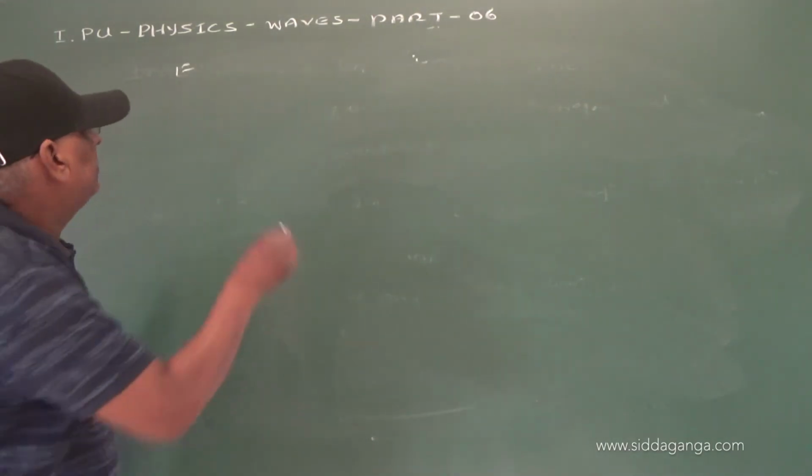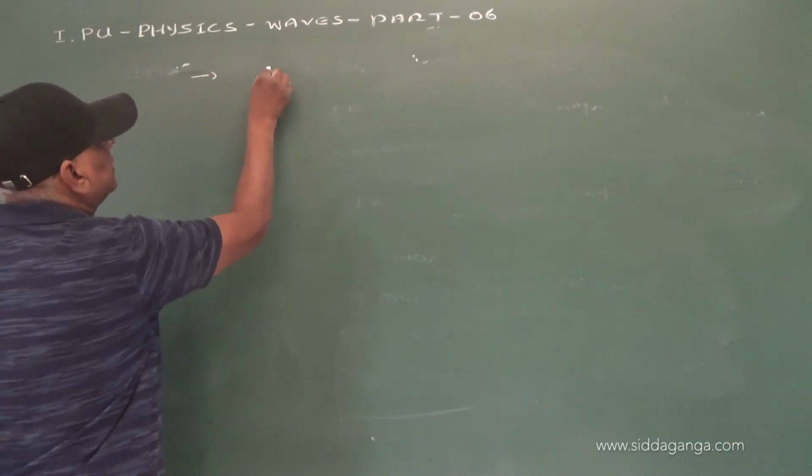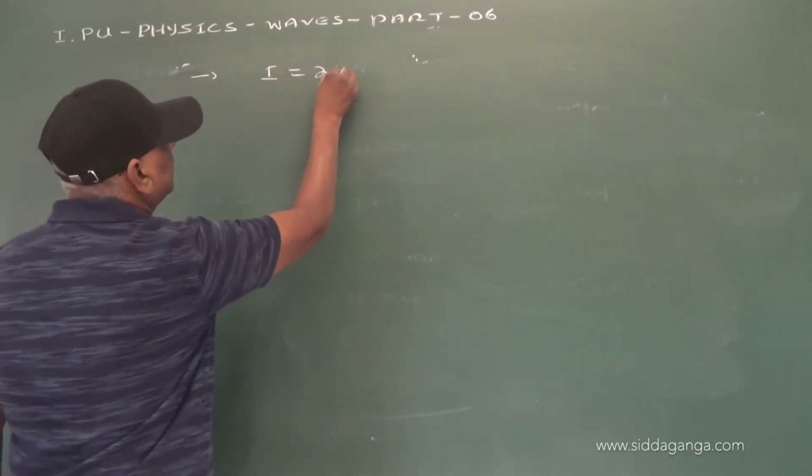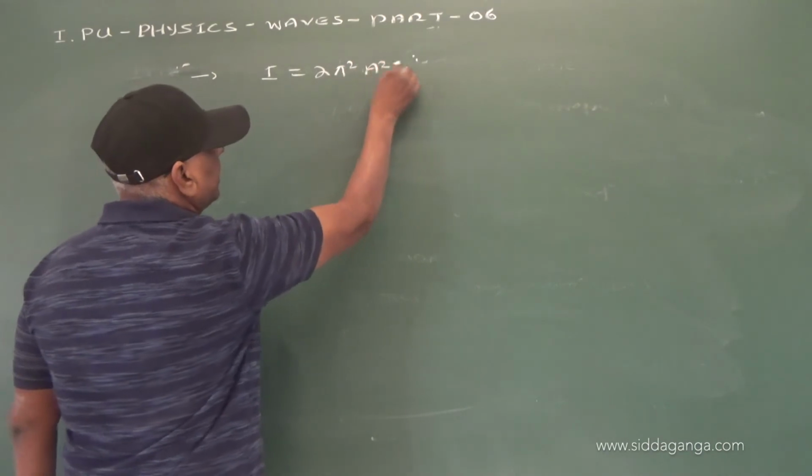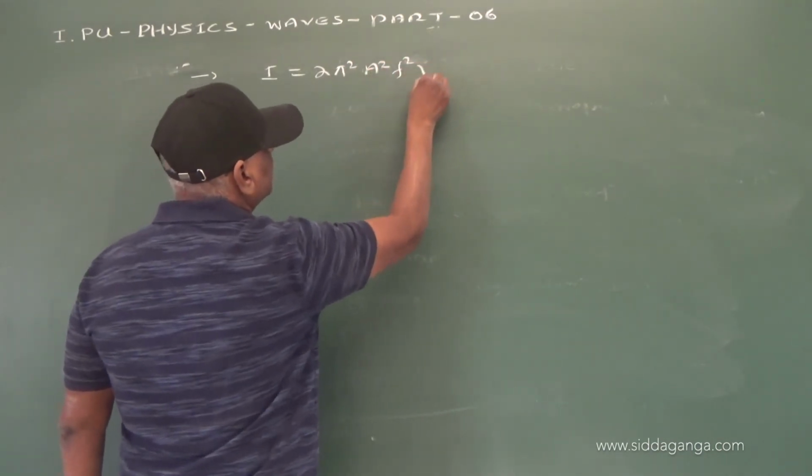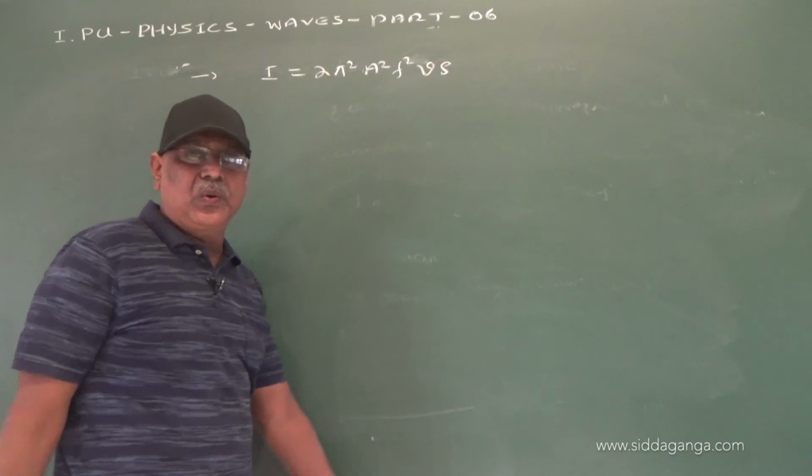Now we have the intensity of a wave, 2 pi square a square f square v into rho.